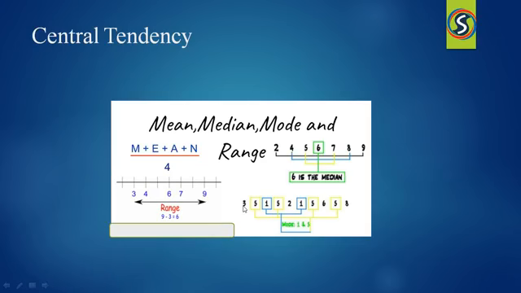So, whichever is highly repeated in the data, that element is our mode. Here 1 is repeated 2 times and 5 is repeated 1, 2, 3, 4 times. So, which one is highly repeated? 5, the number 5 is repeated highly. So, we consider it as our mode.